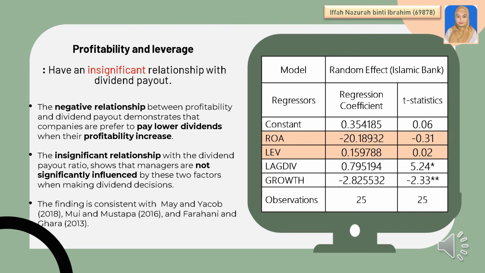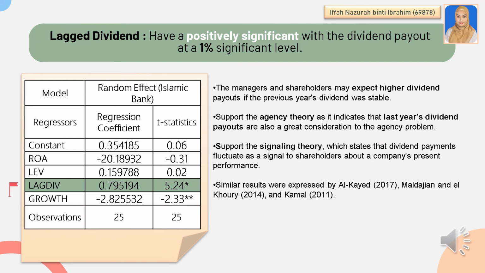dividend payout. Second, lag dividend has a positively significant relationship with the dividend payout at a 1% significance level. This shows that the managers and shareholders may expect higher dividend payout if the previous year's dividend was stable. The results also support the agency theory, as it indicates that last year's dividend payouts are also a great consideration to the agency problem.